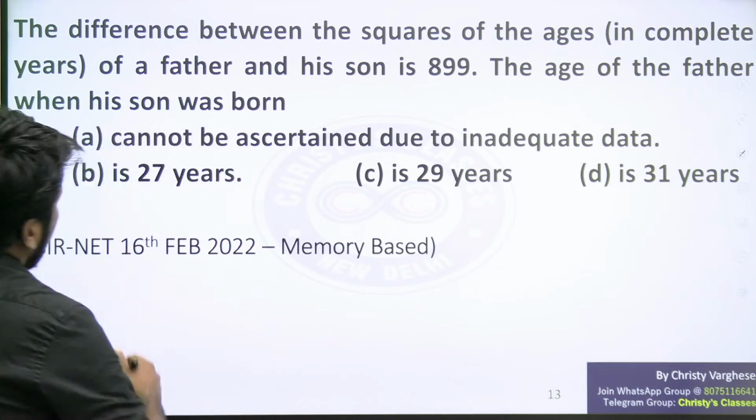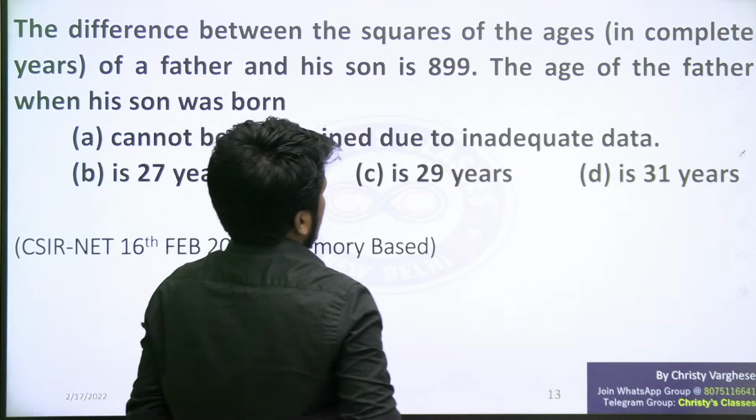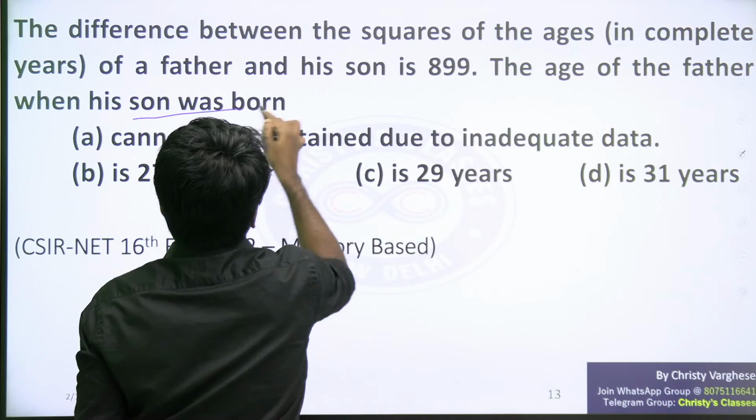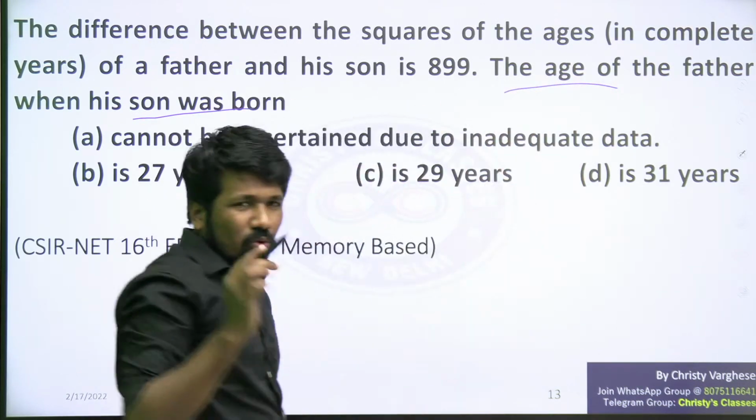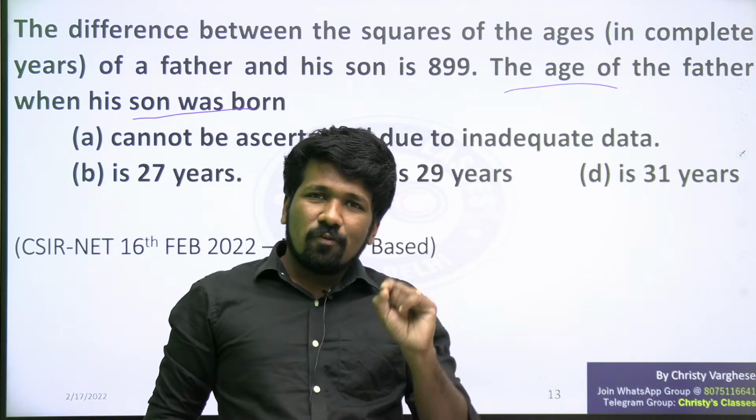So the difference between the squares of the ages of a father and a son is 899. The age of the father when his son was born. You think about you and your father. When you were born, your father's age.